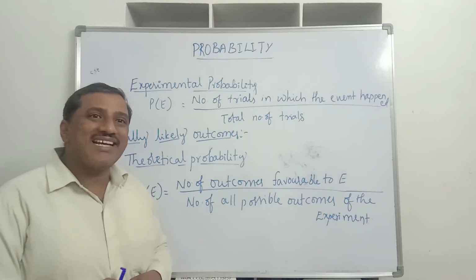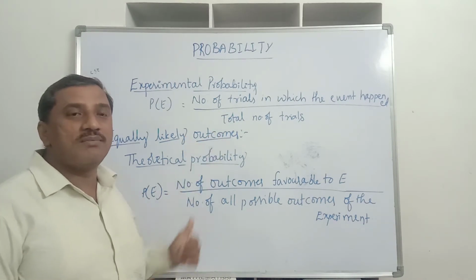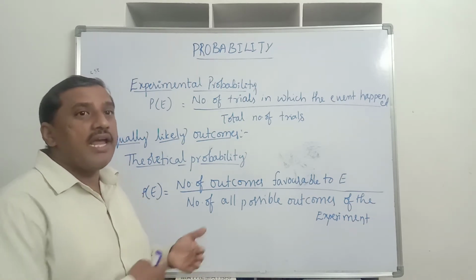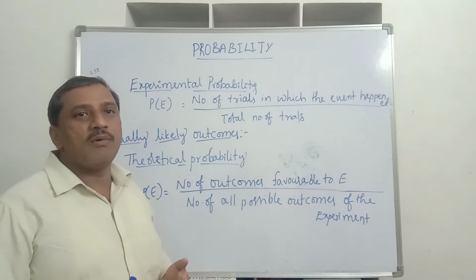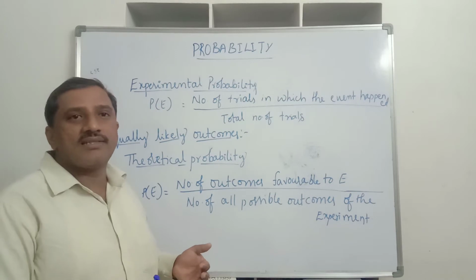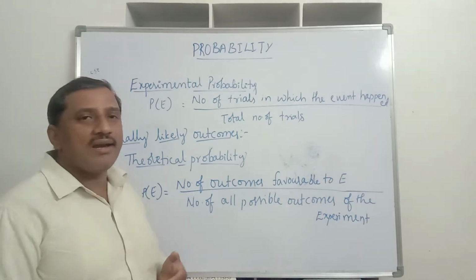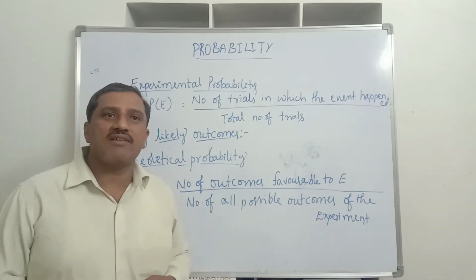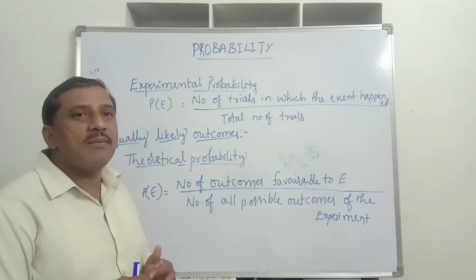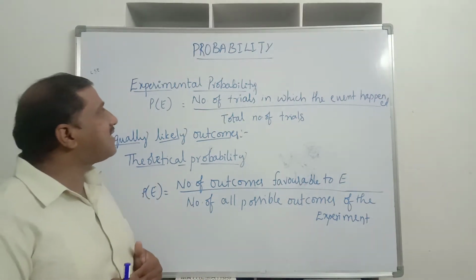So what we studied in the 9th standard, see the word probability. Generally in our conversation also we use the word probability. Like most probably it may rain today, or he may probably join politics, or most probably the exams may be postponed due to COVID-19, like these reasons. Generally we use the word probability or probable in our daily conversation. Probability means which may happen or which may not happen. That is the probability we studied in the 9th standard.